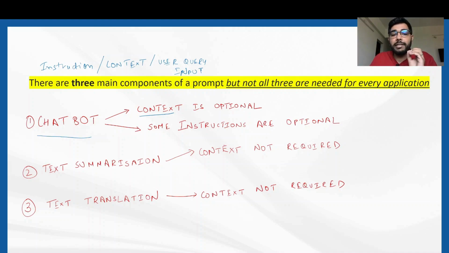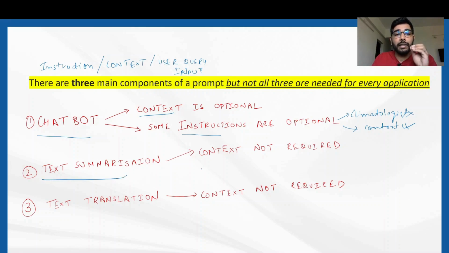Some of the instructions that we had given: the first instruction was to act as a climatologist. The second instruction was that it should answer the questions. The third instruction was that the answer should be within the given context. Some of the instructions are optional. If I don't ask it to be a climatologist, and I don't ask it to answer the questions in the given context, that will still work, but the answer expectations would not match, or the quality of the output would not be optimal or what is required. That is the only thing. But these are optional.